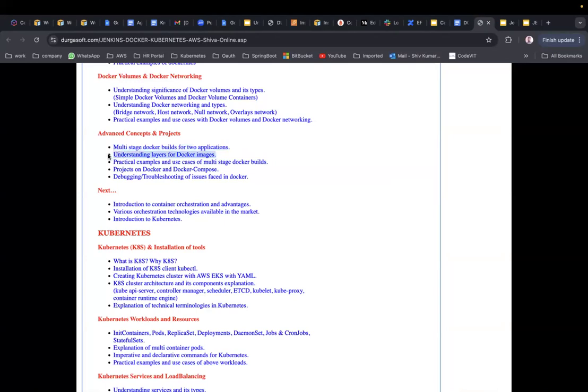Understanding layers in Docker images. Practical examples and use cases of multi-stage Docker builds. Projects on Docker and Docker Compose. Debugging and troubleshooting of issues faced in Docker.